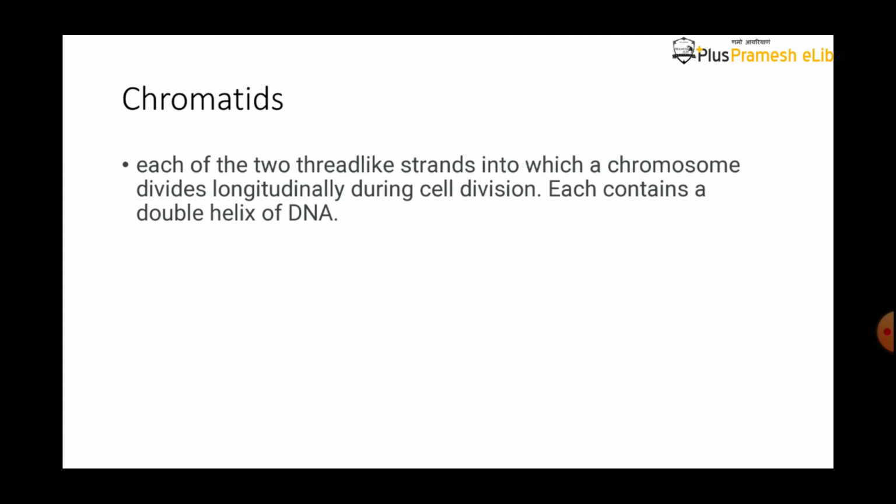I repeat the chromatid definition. Each of the two thread-like strands into which a chromosome divides longitudinally during cell division, each containing a duplex helix of DNA.